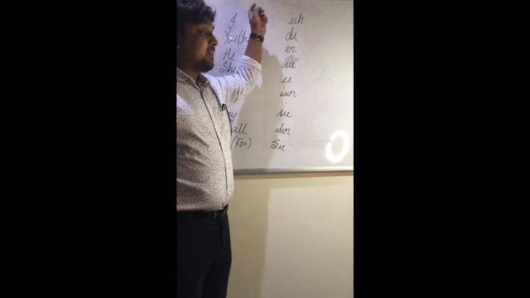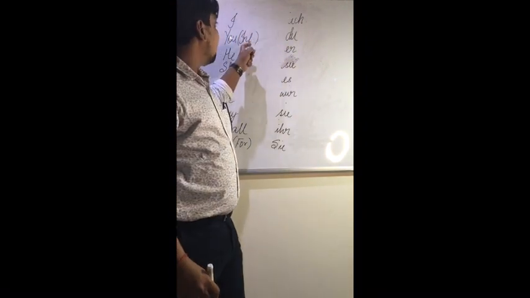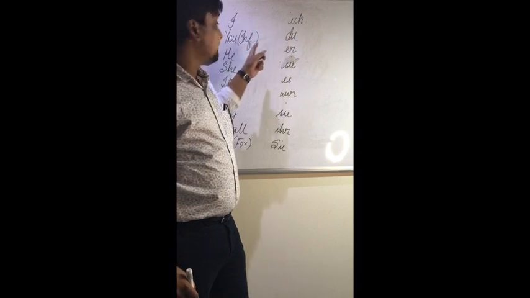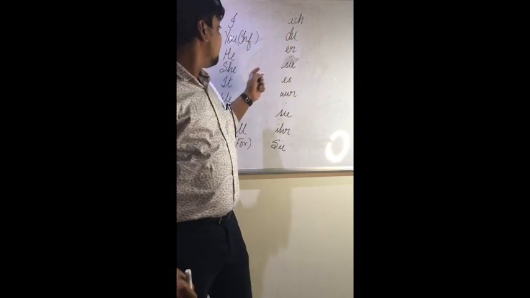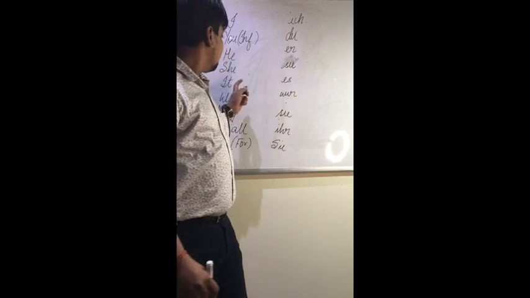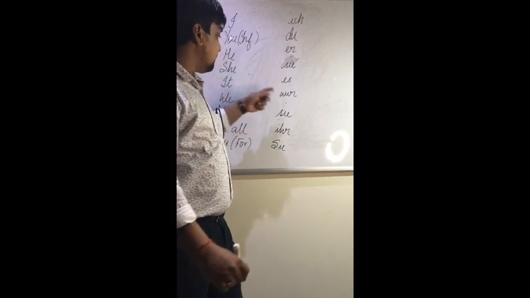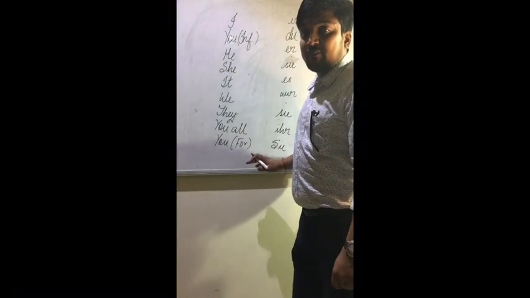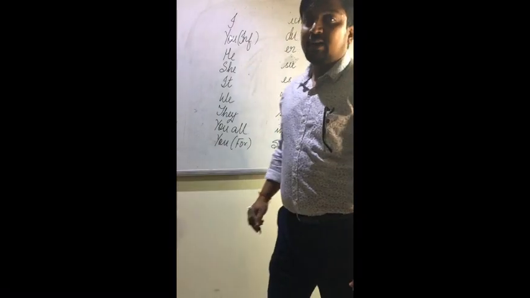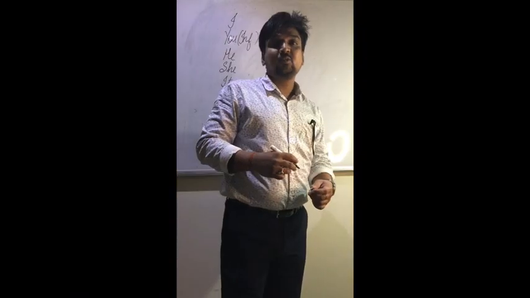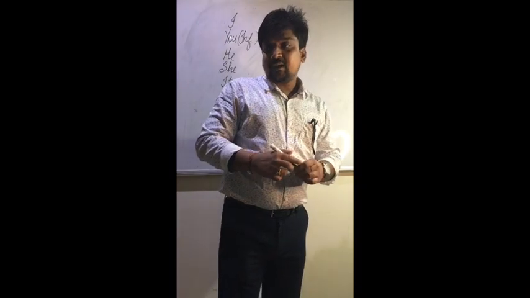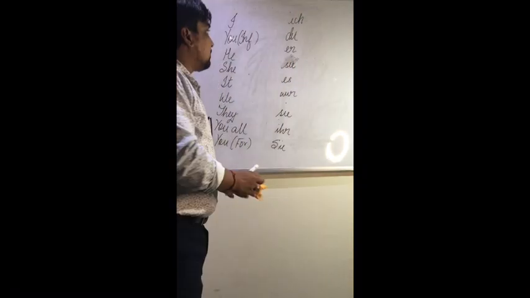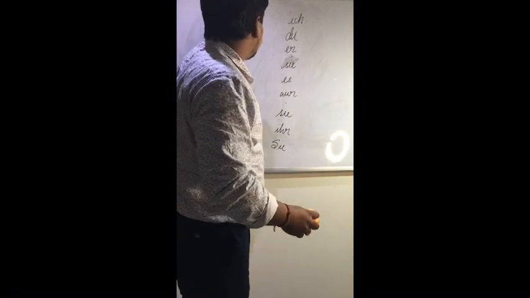So I, ich; informal you, du; he, er; she, sie; it, es; we, wir; they, sie; you all, ihr; and you formal, Sie. Now I will take a verb, that is to be or are, and we will conjugate the verb according to the subject, the personal pronoun.